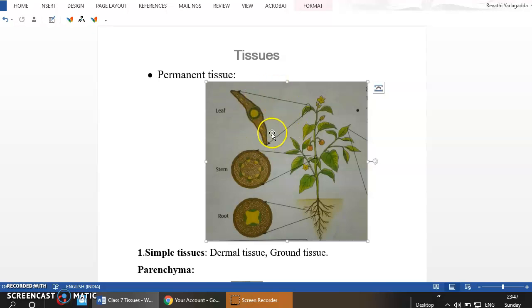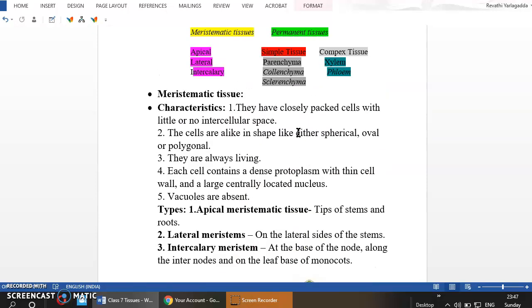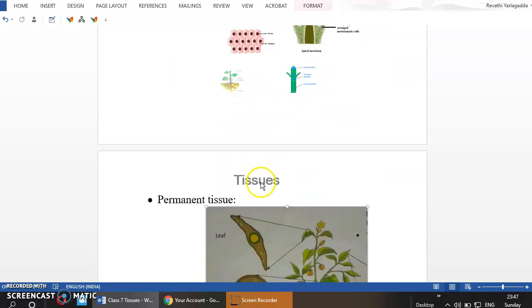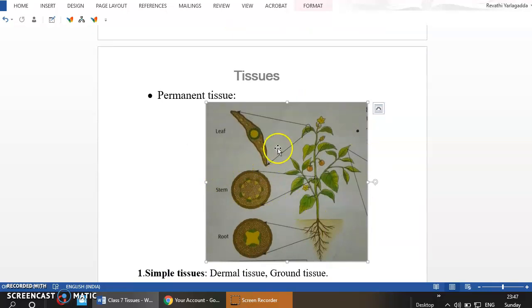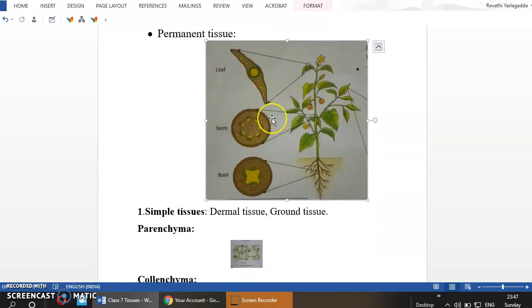So their cells attain a fixed shape. They don't change the shape here. And these tissues may be living or dead. It is not like what we have seen in the meristematic tissues; if you recall the characteristics of meristematic tissue, they are always living. All the meristematic tissues are living. But here in the case of the cells of permanent tissue, they may be either living or non-living.